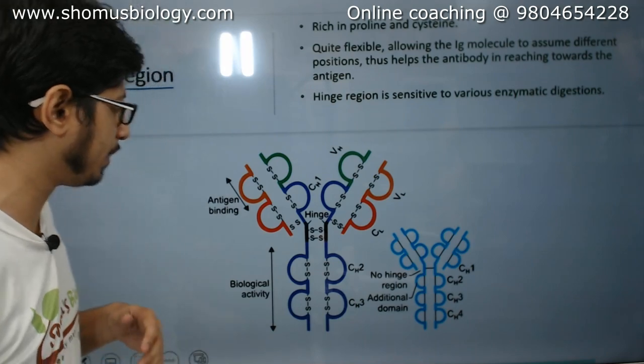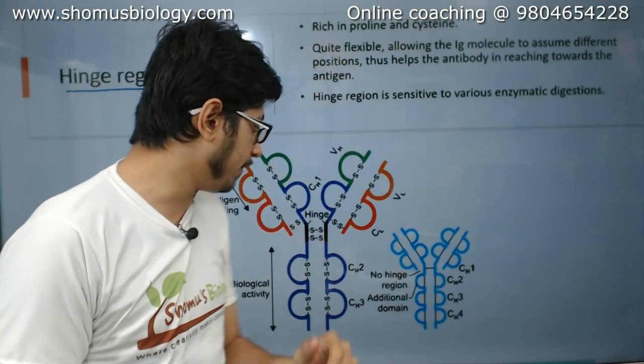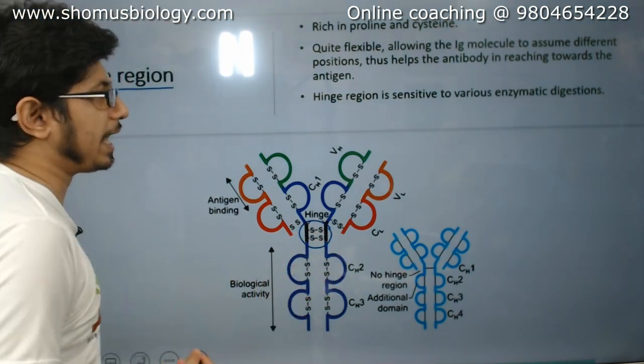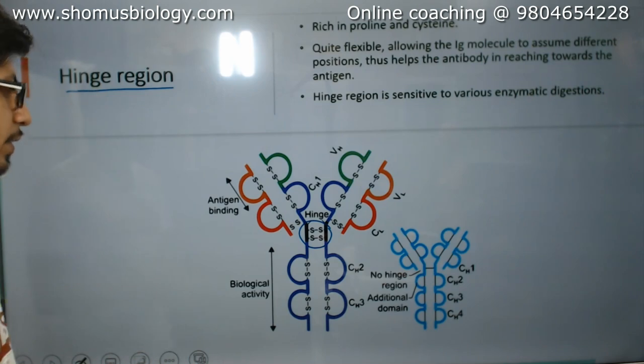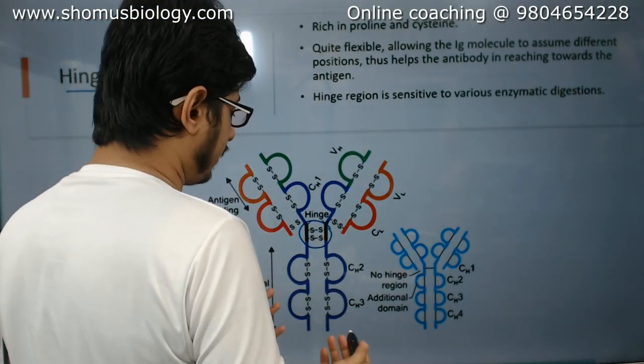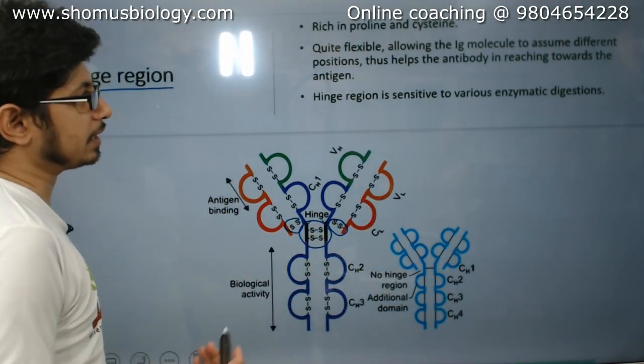What is the hinge? Remember I told you earlier that we have these two Ys, right? They are connected together, and the region in the middle is known as the hinge region. The hinge region has two different disulfide structures side by side holding the heavy chains together, and the light chains are connected to the heavy chains via further disulfide interactions.